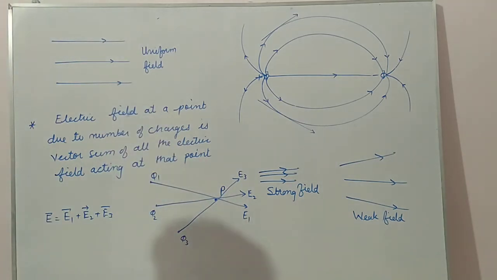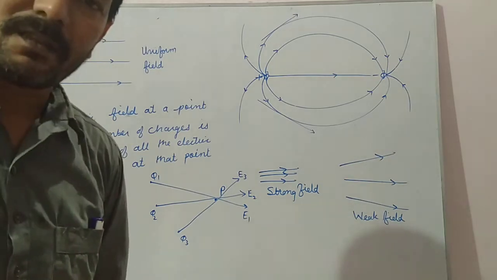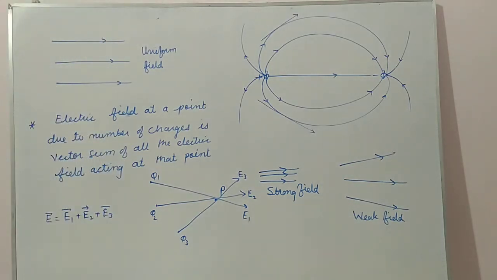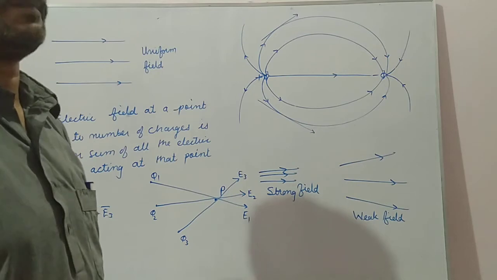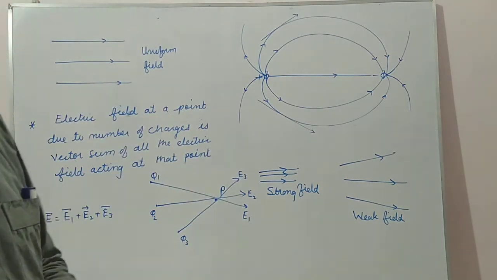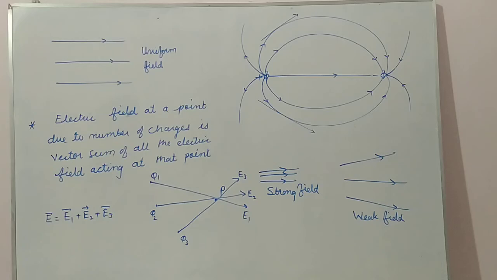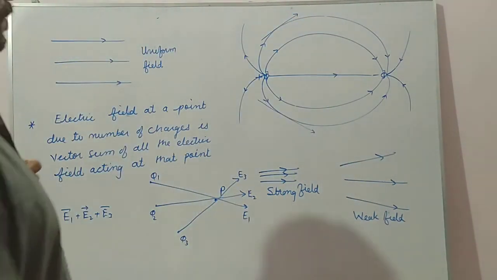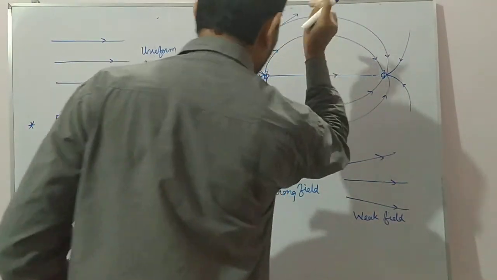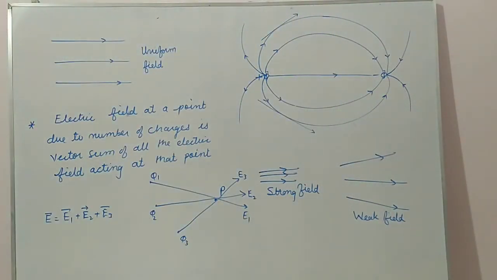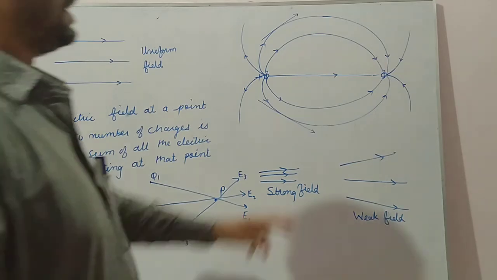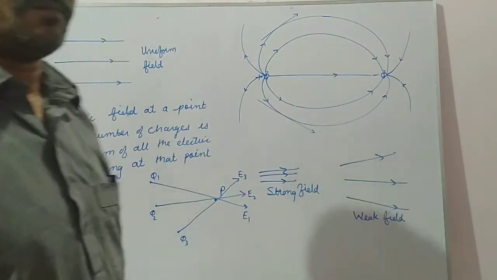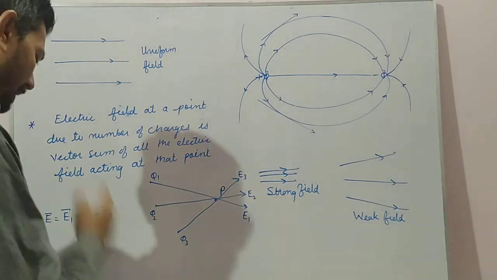Now, related to this, sometimes they may ask the first question, that is why two electric field lines can never intersect each other. That I have already explained, that the tangent drawn at the point of intersection will give two directions of electric field, which is not possible. Secondly, there cannot be any breakage in the electric field lines, because if there is any breakage, this will represent the absence of electric field at that position, which is not possible.